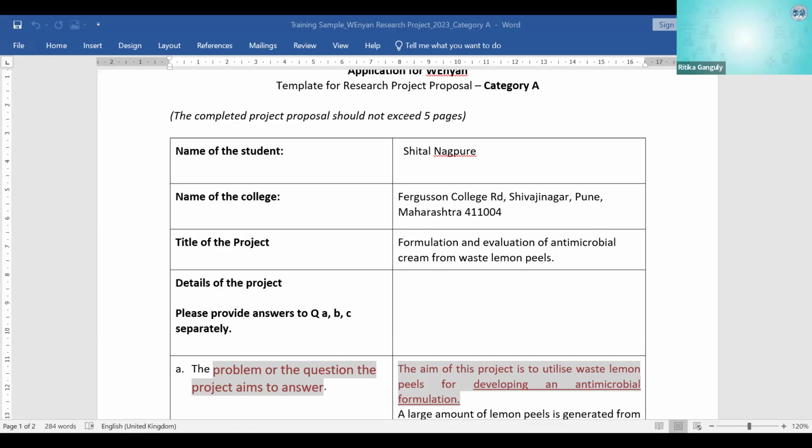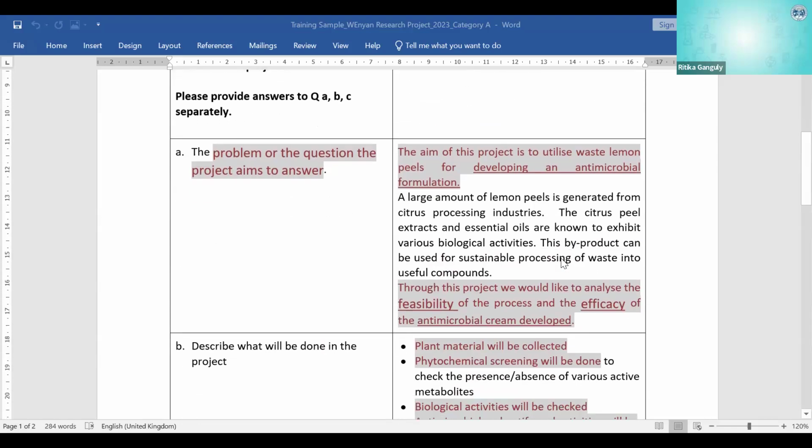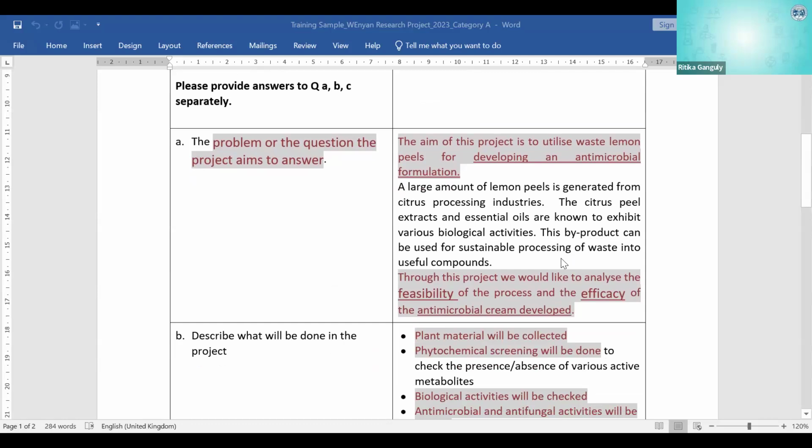Now, the only difference being that instead of a startup or a company, we have said name your college. Again, you have to give your names properly. Title has to be as close to the work that you're doing. It should not be that the title is proposing something else and the work is something else, right? That is one piece of advice I would want to give you. For all these questions, where possible, use bullet lines, and where possible, use a minimal number of sentences. Think before you write. Okay. And the questions are very simple.